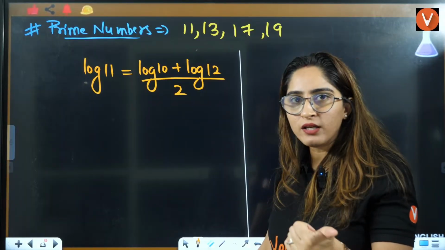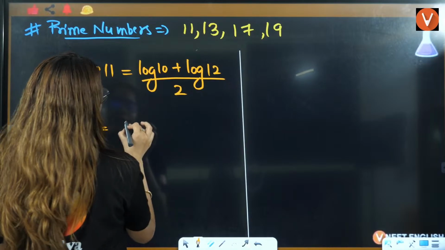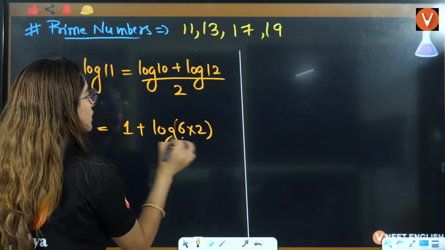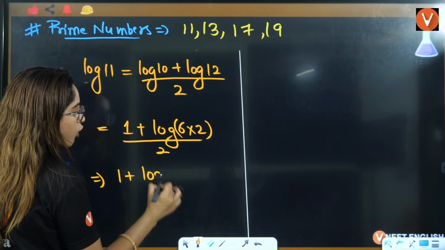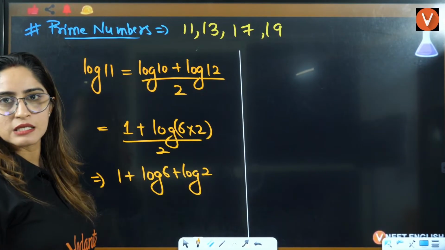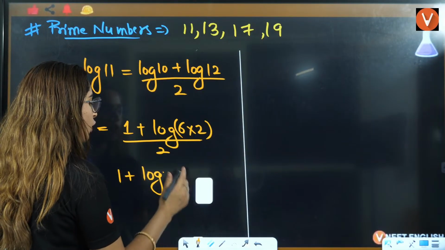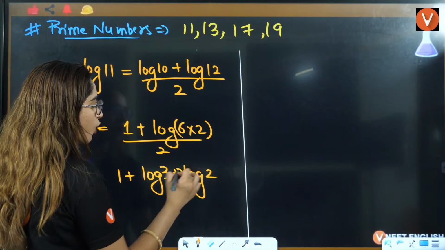Log 10 is 1. Log 12 you can calculate easily, right? Log 10 is 1 and log 12 is 6 into 2 by 2. That means it will be 1 plus log of 6 plus log of 2. What is 6? 6 is 3 into 2. So can I say it will be log of 3 plus 2 times log of 2.